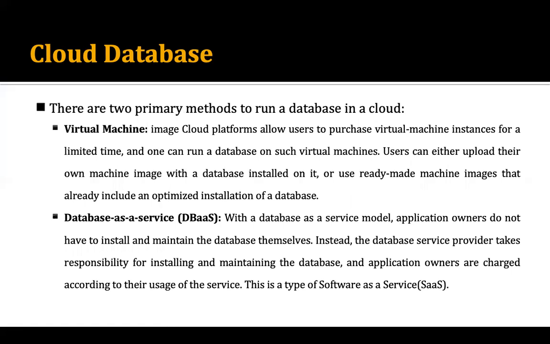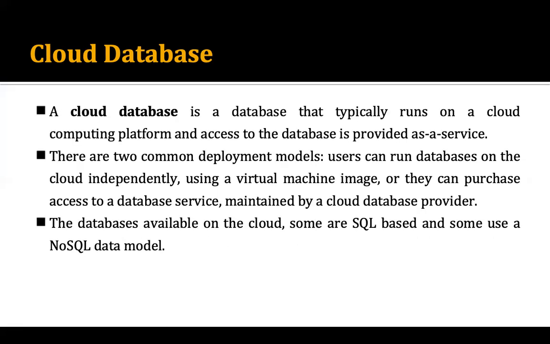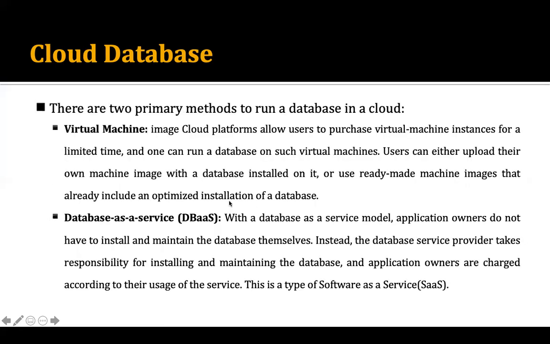As we have discussed, we can use the database in two ways. One, we create a virtual machine image, or second, we use the database as a service. When we use a virtual machine, the cloud platform allows the user to purchase a virtual machine instance for a limited time, and one can run a database on such a virtual machine.